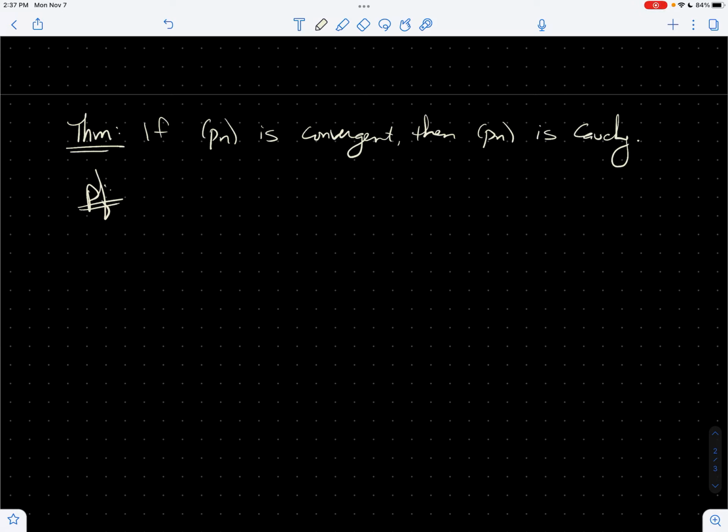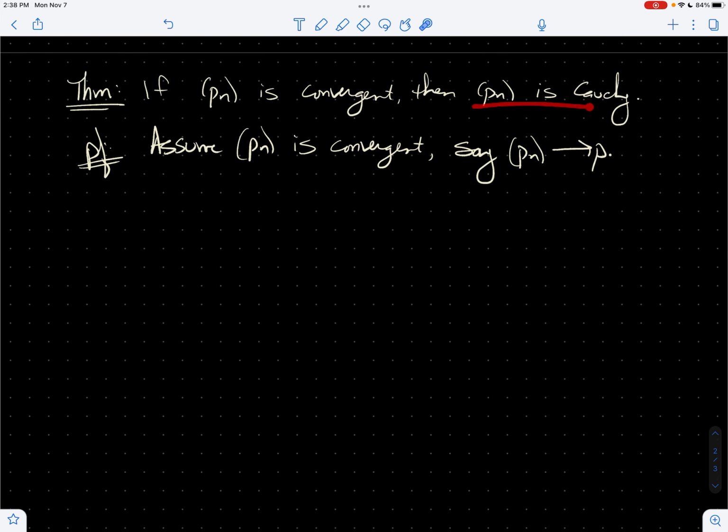All right, so I want to show that every convergent sequence in any metric space is automatically Cauchy. And so the way that we're going to do this is we're going to begin by assuming that P sub n is convergent. And since it's convergent, it has a specific limit, let's say P. So we'll say that P sub n converges to P. Okay, so the sequence converges to P.